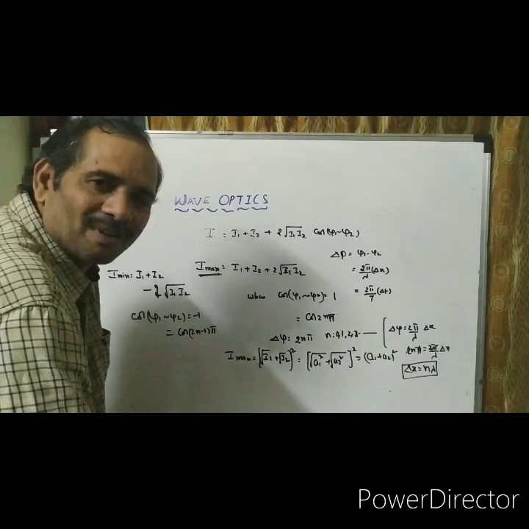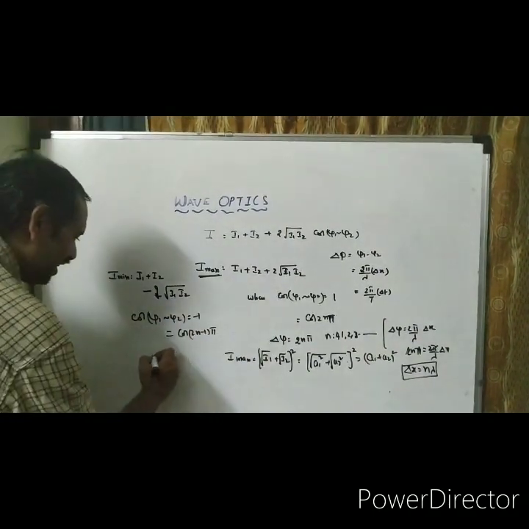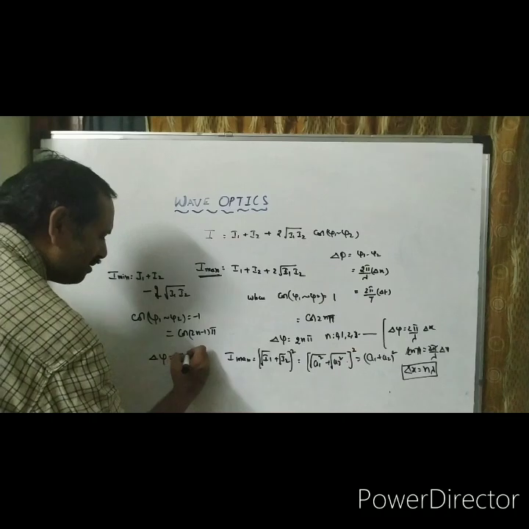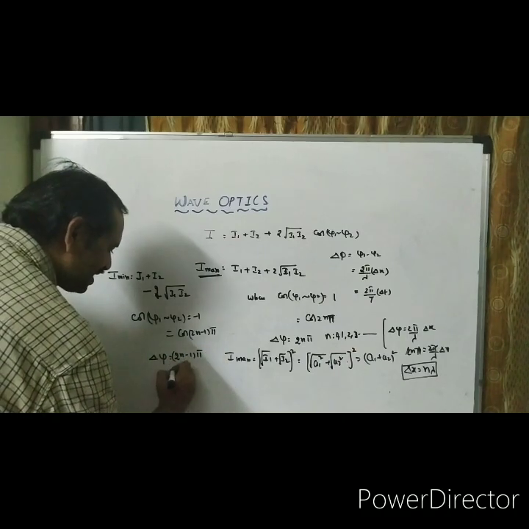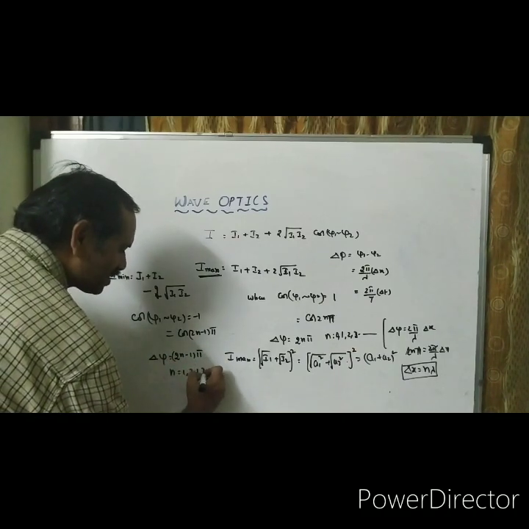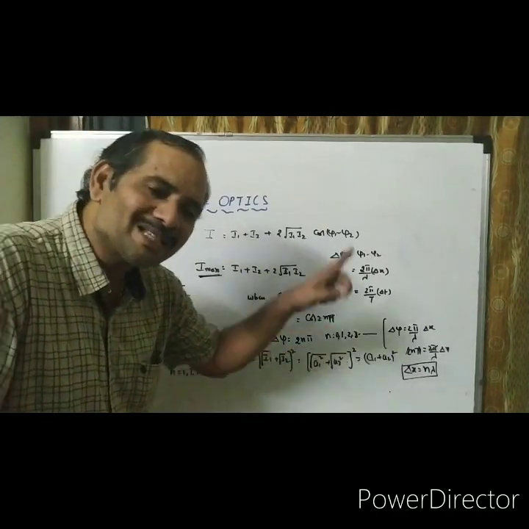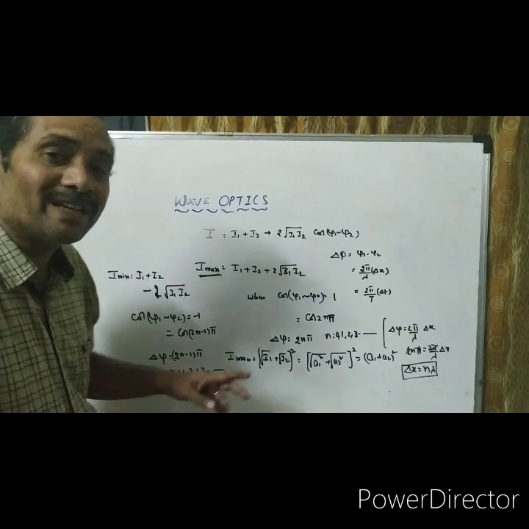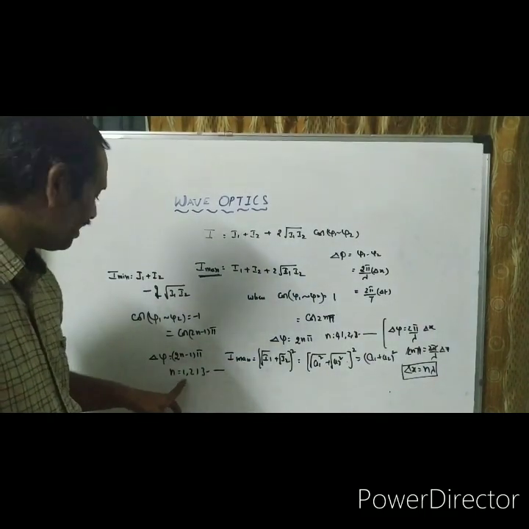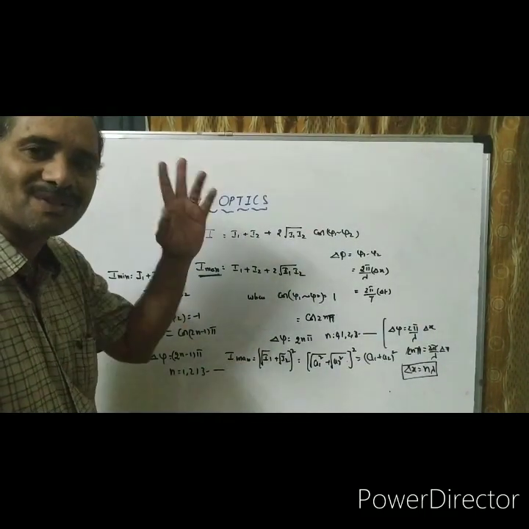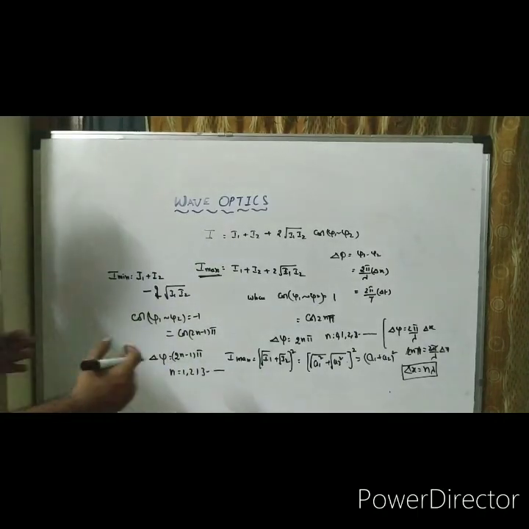So I think you can understand. Delta phi equal to (2n minus 1) into π. n takes values 1, 2, 3, and so on. Already I fixed 0; 0 is maxima. Then if 0 is not allowed for minima, automatically n takes 1, 2, 3, 4, and so on.